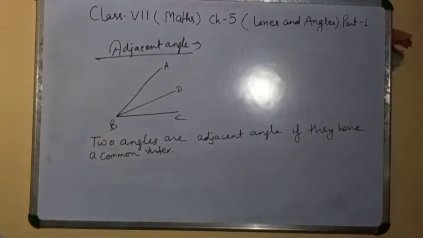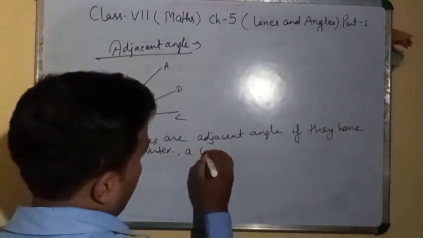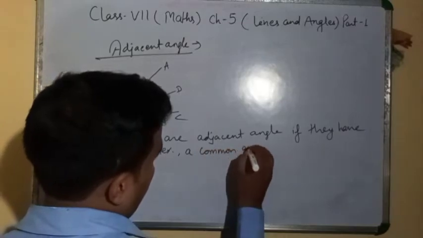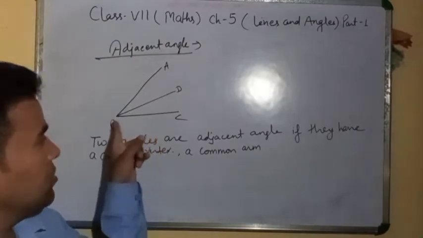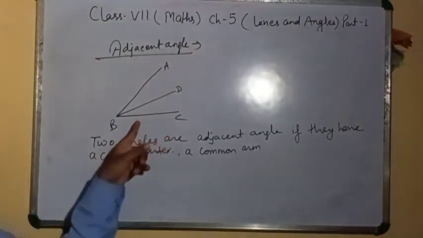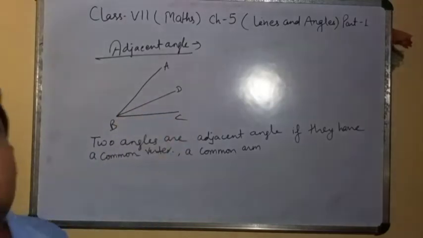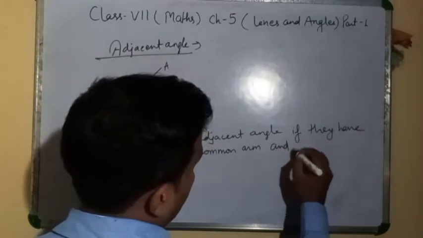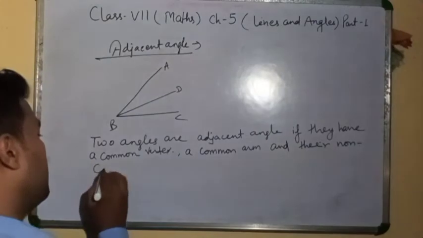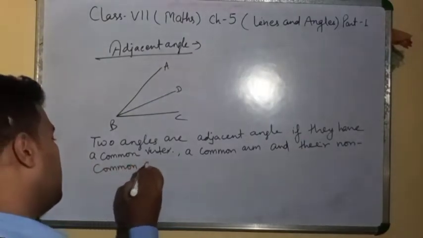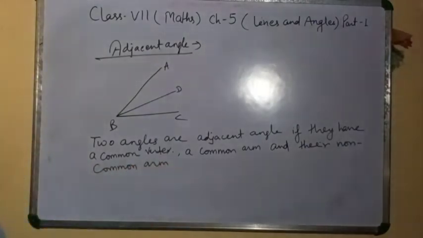Clear? A common arm. Common vertex means vertex B. Common arm means BC. BC is common. ABC, DBC. Clear? And their non-common arms: non-common arms mean AB and DB. Both are non-common arms.